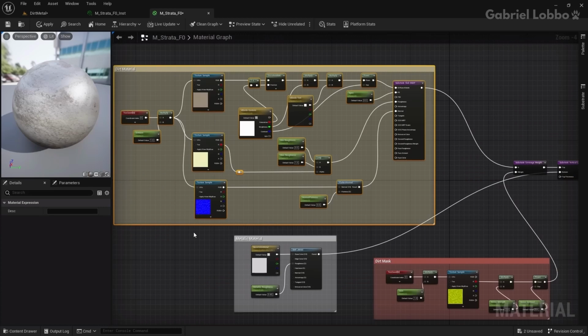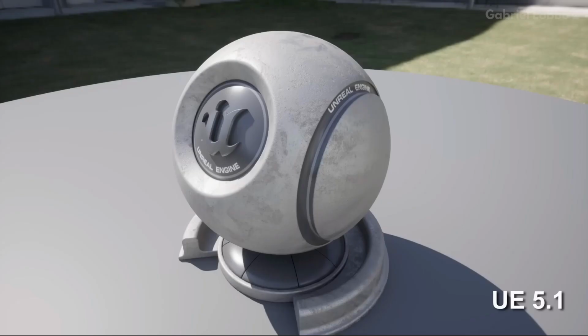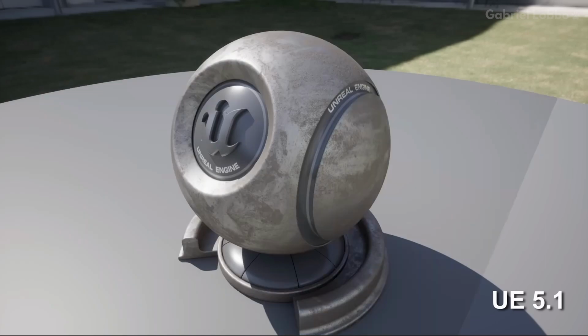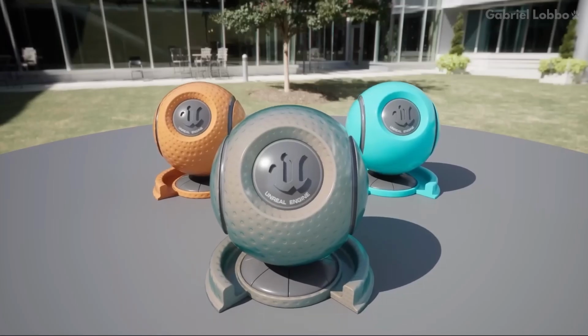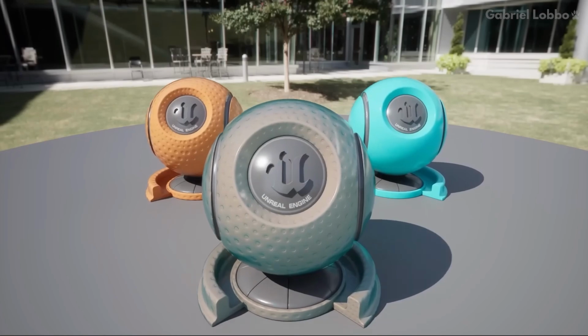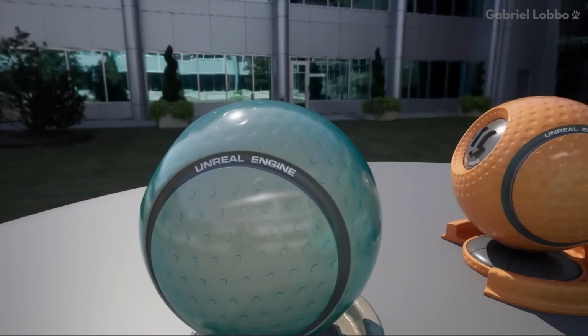Here's that material combining metal and dirt in 5.1, and here's a similar one in 5.2. The 5.2 material looks a lot better. With substrate, glass is now easier to render, and we can combine two materials in unique ways, like with this orange material on the bottom and blue on top. A material like this was impossible before substrate.